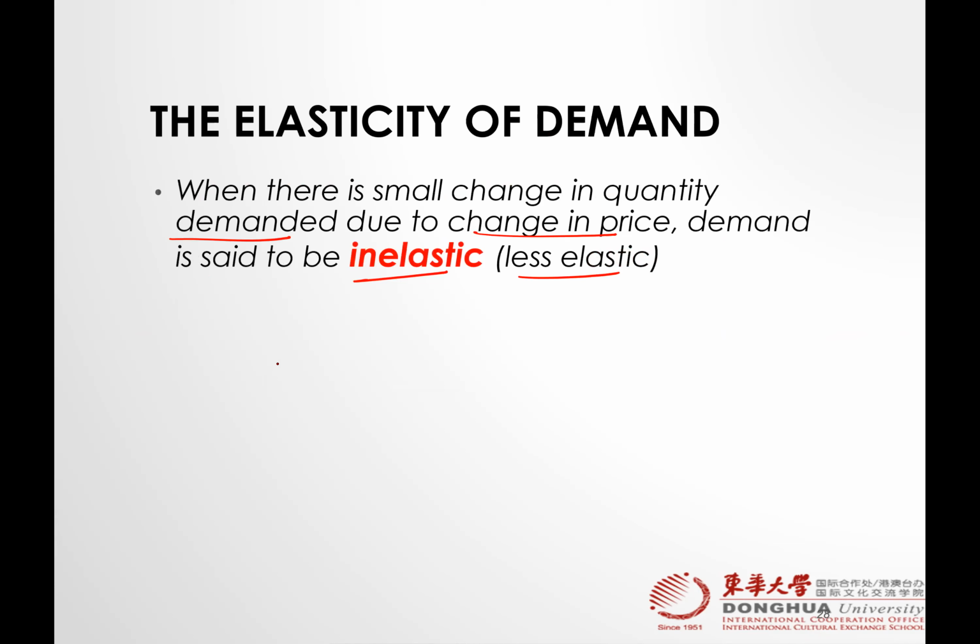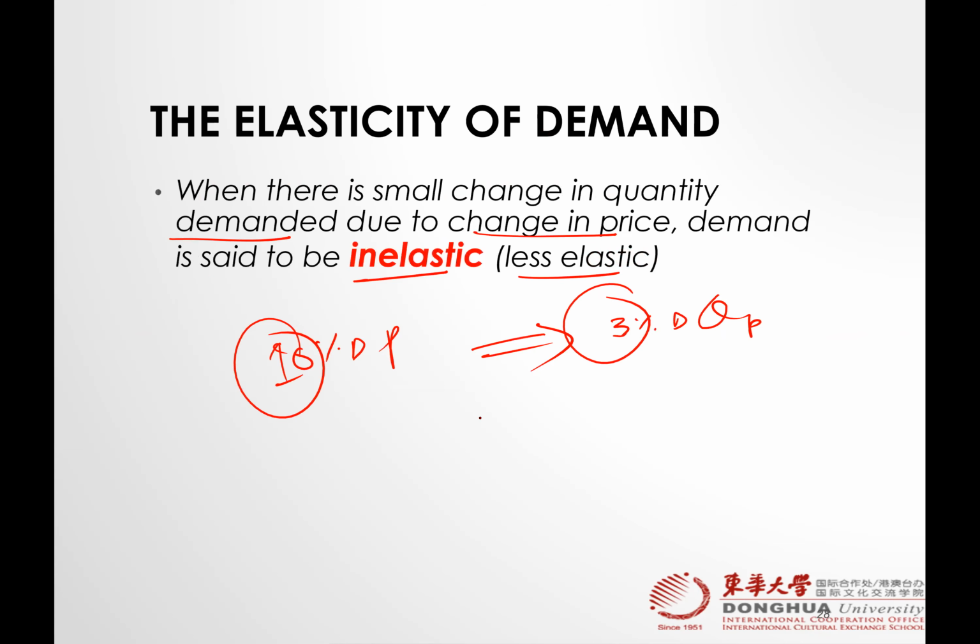Or you can say that if there is, for example, a 10% change in price, it causes only a 3% change in quantity demanded. So you see 10 versus 3, right? But the point of reference should be the price. So it is the price versus quantity. Or you can say that if a large change in price causes a small change in quantity demanded, we call that the demand is inelastic.